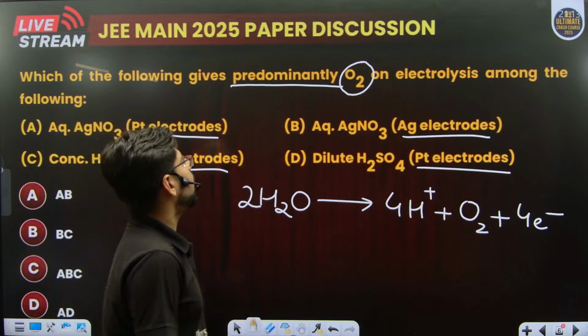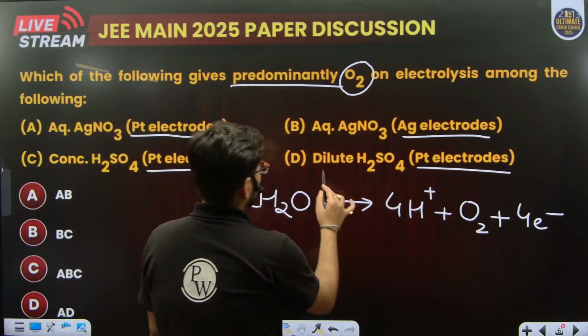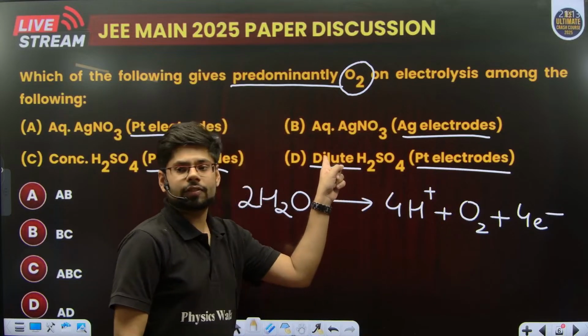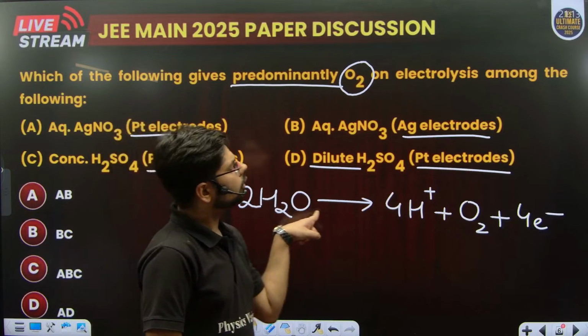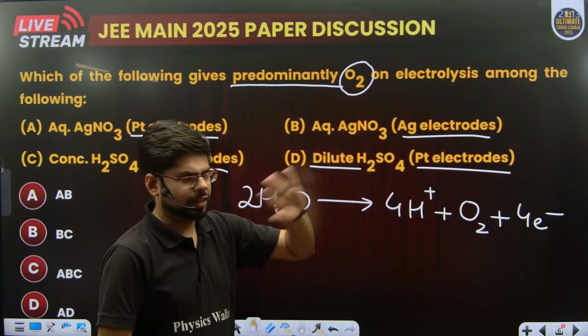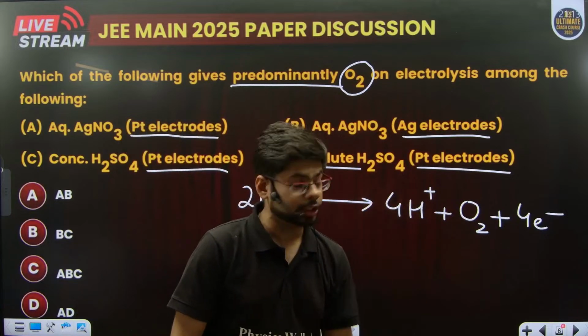Likewise, if you look at the fourth option, that is option D. Again, this word is mentioned clearly. Don't miss this word. It's dilute. Dilute means again abundance of water is there. So again, the same thing is going to happen on the anode because sulfate will not undergo oxidation.